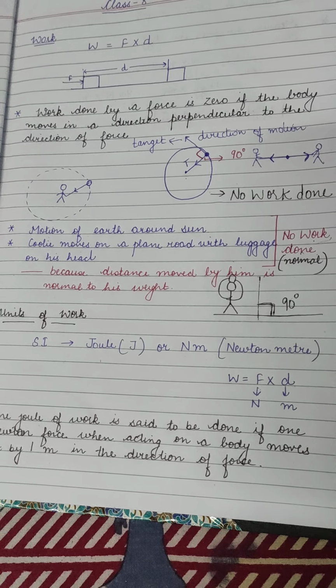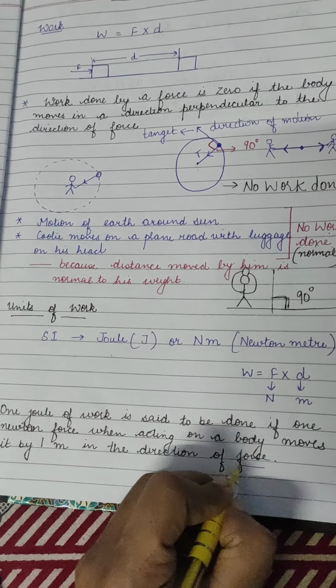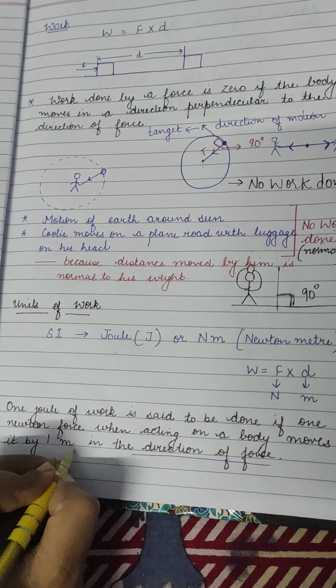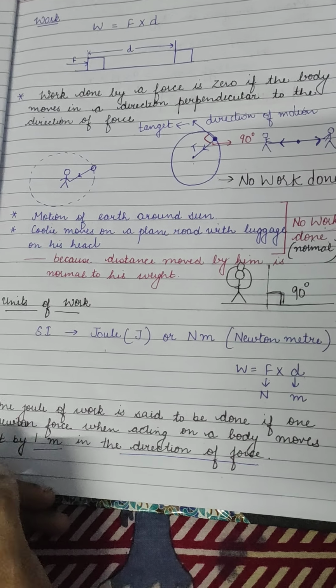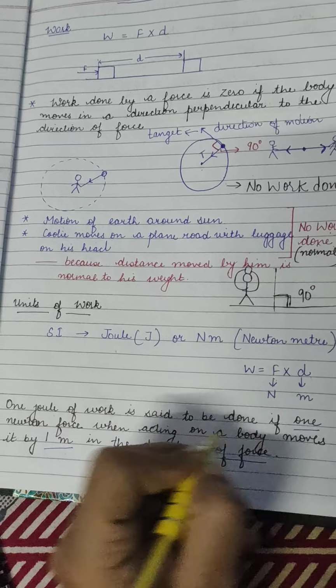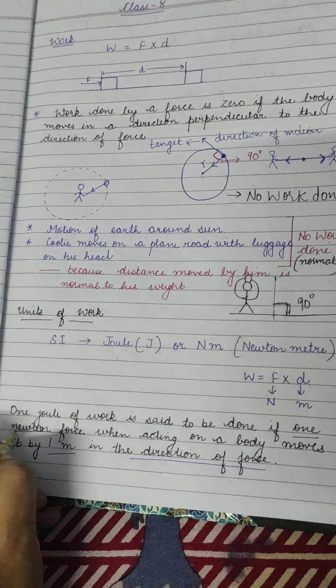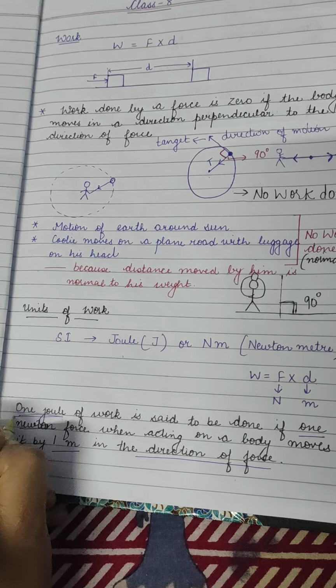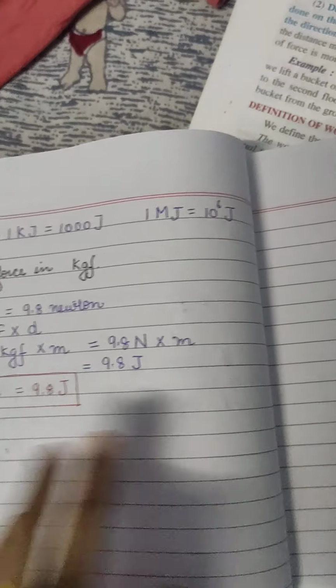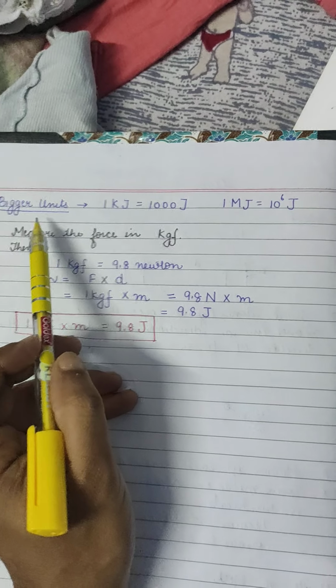So 1 Newton of force over 1 meter distance gives 1 joule of work done.